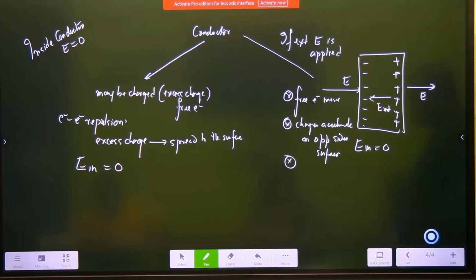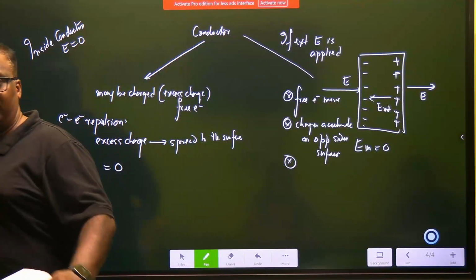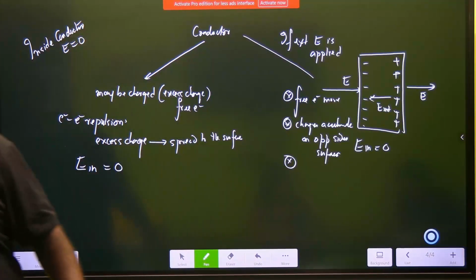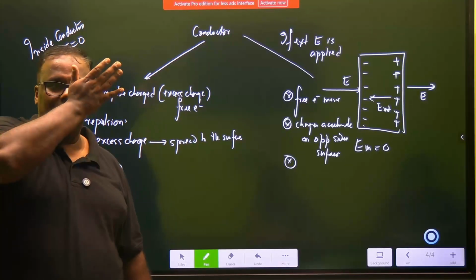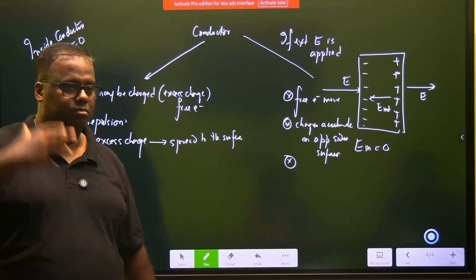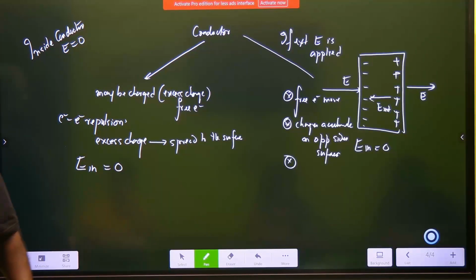Take a moment to understand whether you have understood or not. It's not just about writing. The electric field inside a conductor is always 0, whether you are a neutral conductor, a charged conductor, or near an electric field. Neutral conductor, how do you satisfy this? In a neutral conductor, suppose there was an electric field. All the electrons will face a force which is opposite in direction, and that will create an opposite electric field. So both will cancel each other.